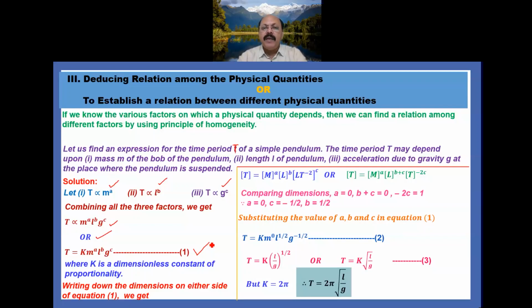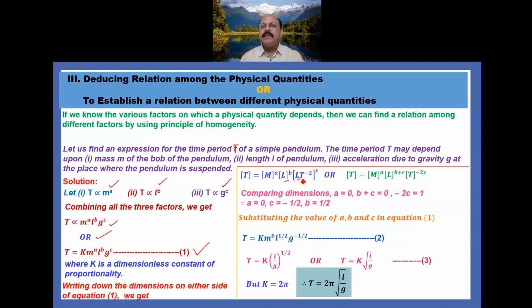Bases are the same, powers can be added, simplify it. Then T equals M^a L^(b+c) T^(-2c). Here you can see this L and this L, bases are same, powers can be added, and T raised to the power minus 2c. Of course, all are in square brackets.